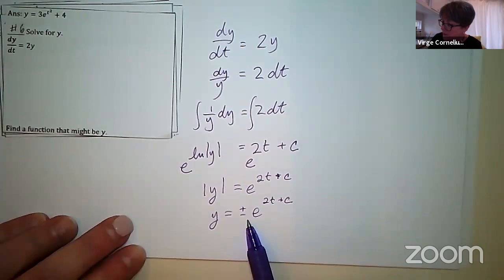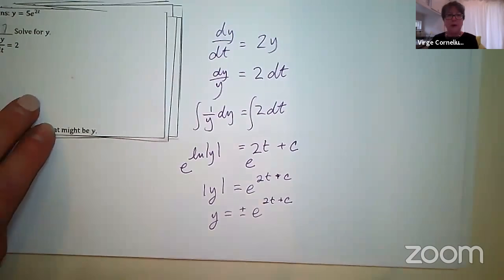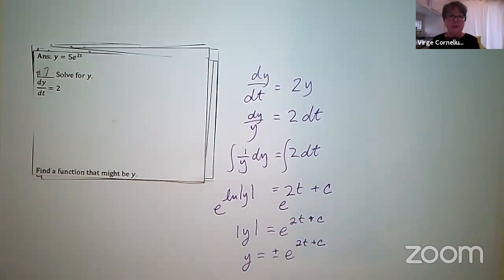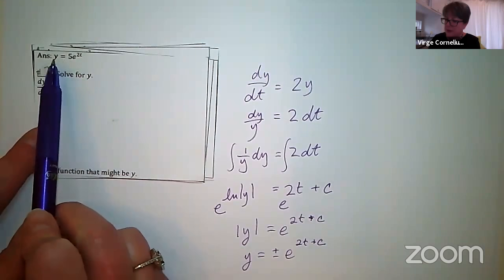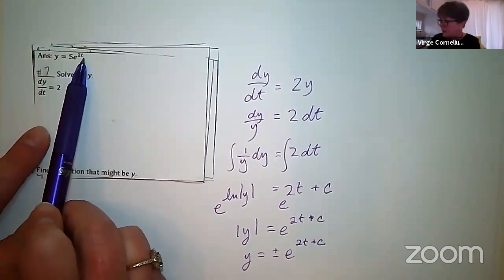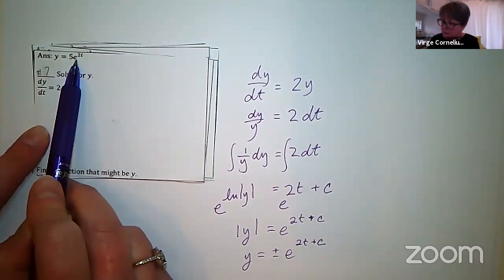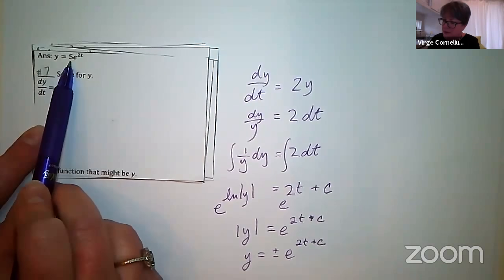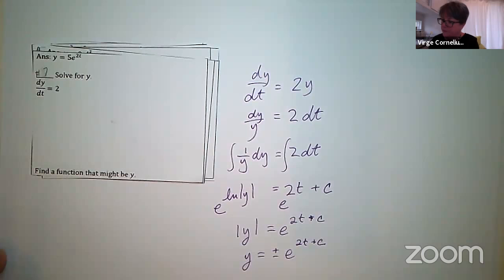Again, because the exponential function, we tend to write that c in front. And this solution right here, or this function that might be y, is no exception. It says here y is equal to 5 e to the 2t. That's got to be my function that might be y. 2t up in the exponent there. And then this e to the c ends up being this coefficient of that function.